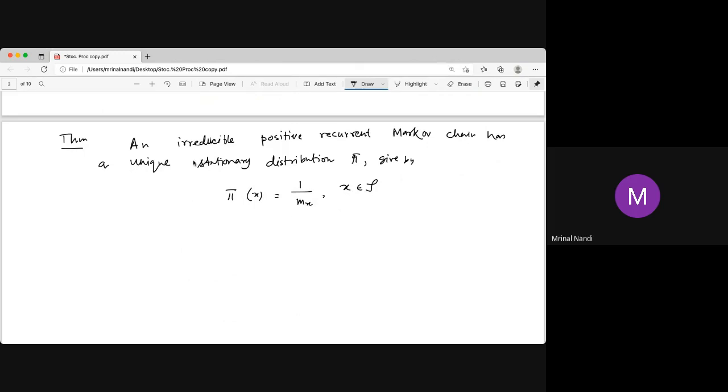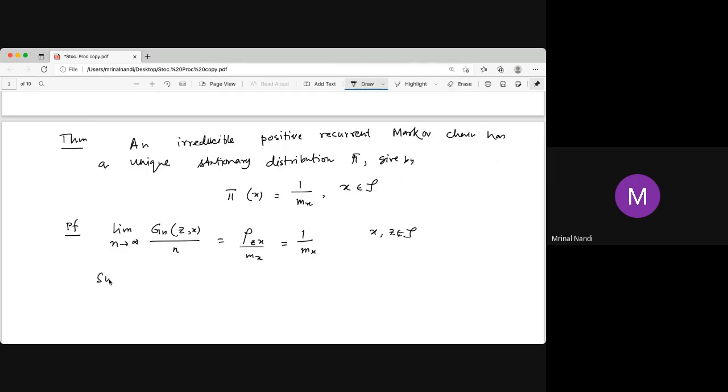So two things must hold: it must be irreducible and positive recurrent. If one state is positive recurrent, then every state is positive recurrent, because it is an irreducible set. So what is the proof? The proof is slightly long, it's a non-trivial proof. First we have the limit as n tends to infinity of g_n(z, x) divided by n, which we saw earlier in lecture, equals rho zx divided by m x. And rho zx is 1 because it is a recurrent state. So this is for x, z belonging to the state space, and this is 1 by m z.